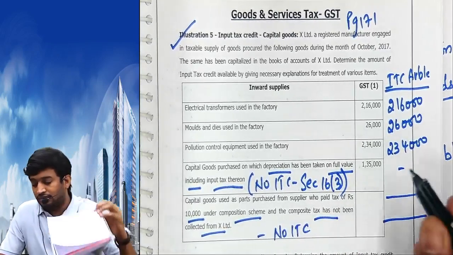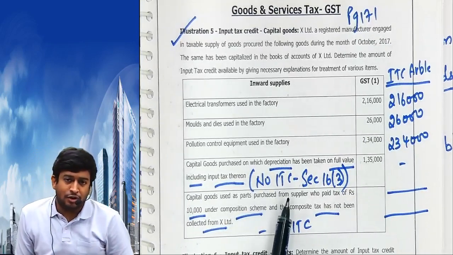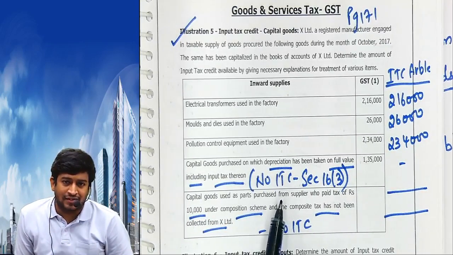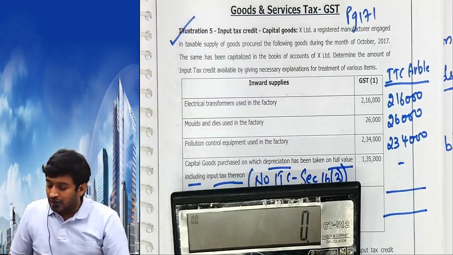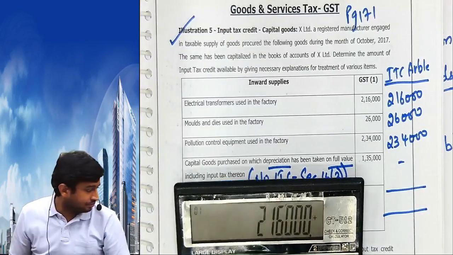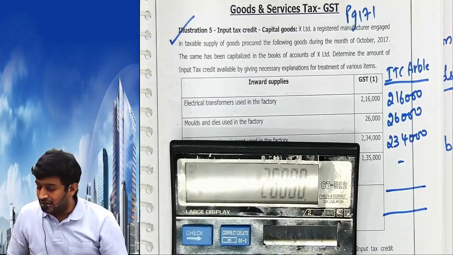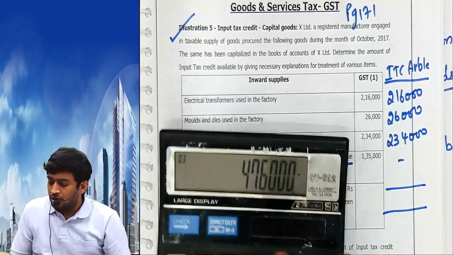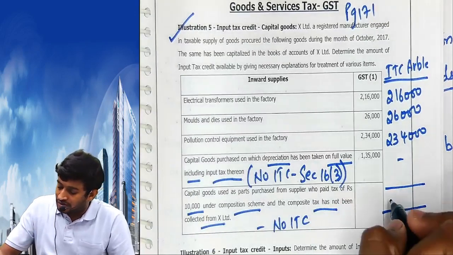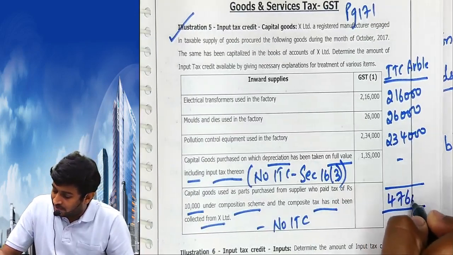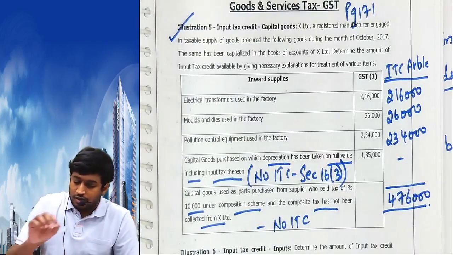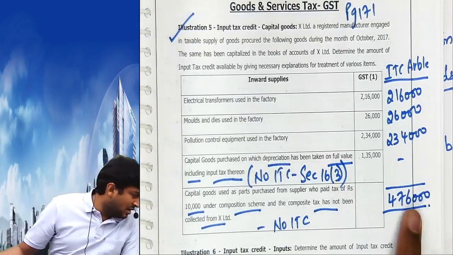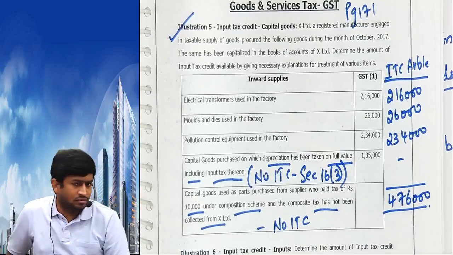Take the total. This I covered. If you record the transaction of the asset value including GST, ITC is not available. Option 1, option 2 we covered in the last video. Total it: 2,16,000 plus 26 plus 2,34, is 4,76,000.